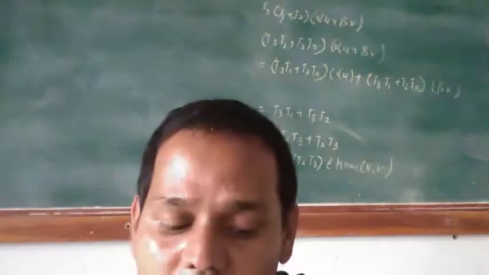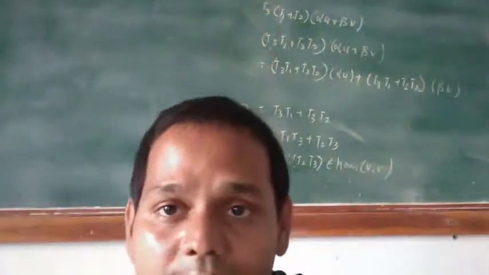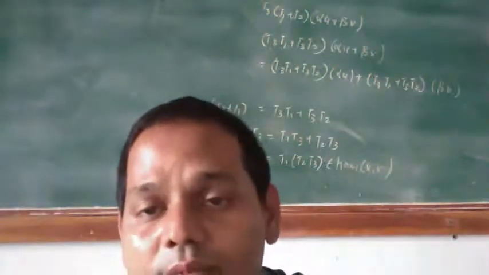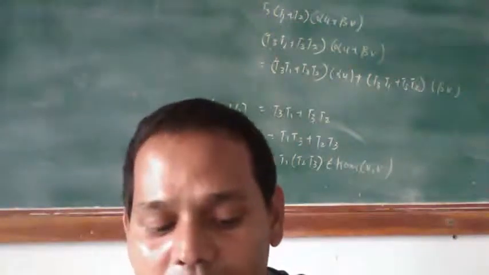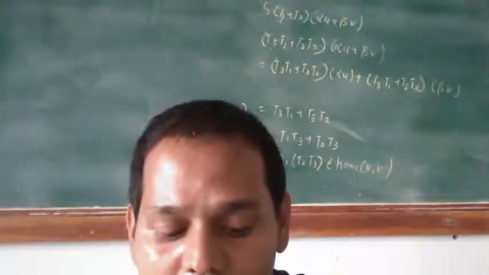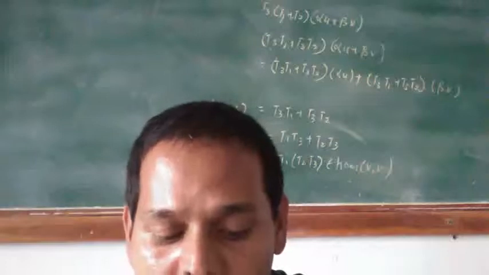This A is called an algebra over F. Now one more remark.